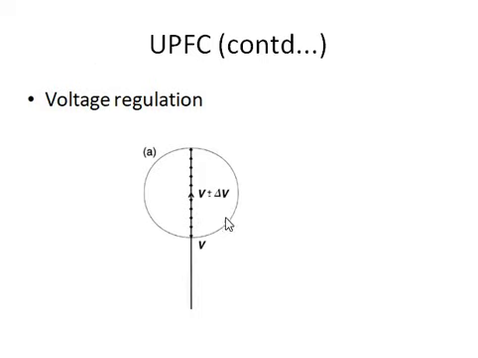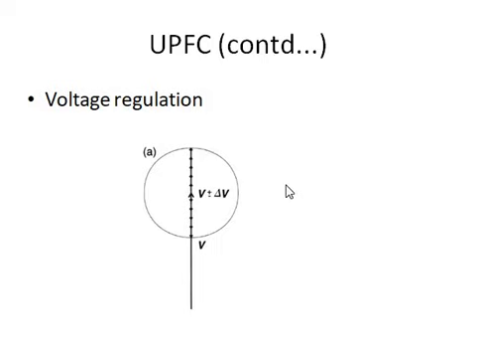And this delta V will be positive or negative as per the voltage demand. If we need to increase the voltage, delta V will be positive. If we need to decrease the voltage, delta V will be negative. Okay. So when we inject this delta V to the transmission line, through the series transformer, the effective voltage will be the sending end voltage plus this delta V, and we will get an increased or decreased magnitude of the voltage at the effective bus.